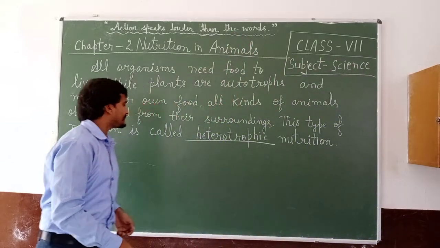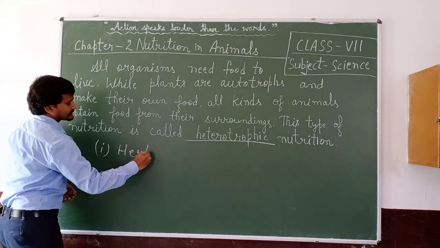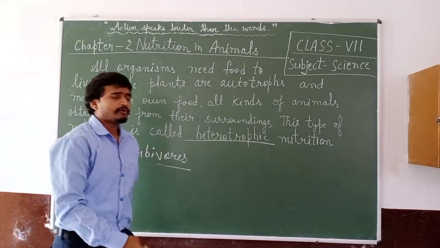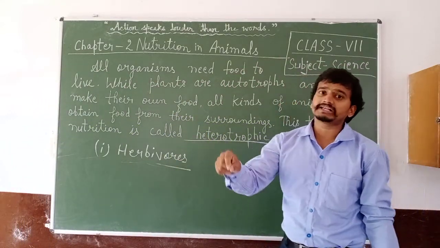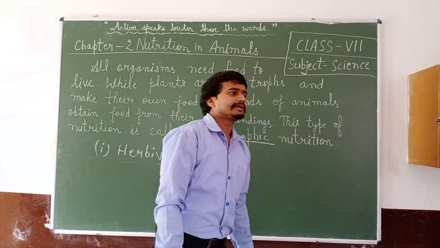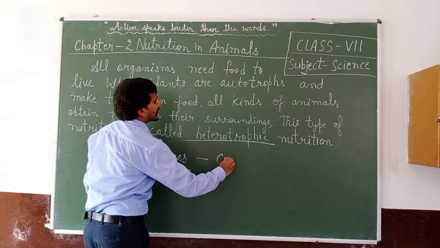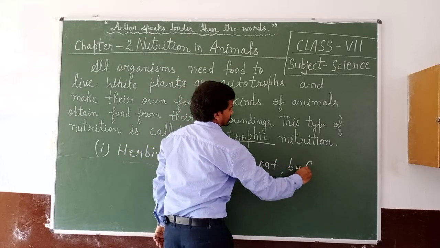And what are the three categories? First one is herbivorous. What are herbivorous animals? Animals that eat only plants, grass are called herbivorous. For example of herbivorous: cow, goat, buffalo, etc.